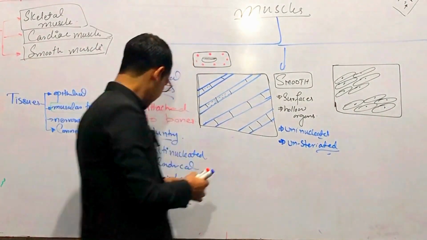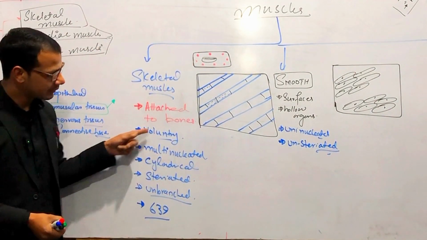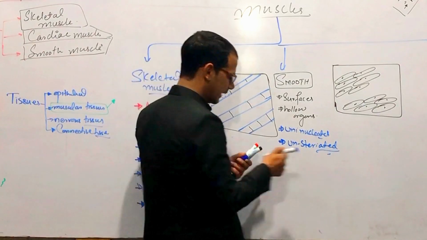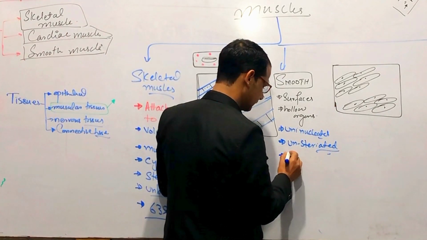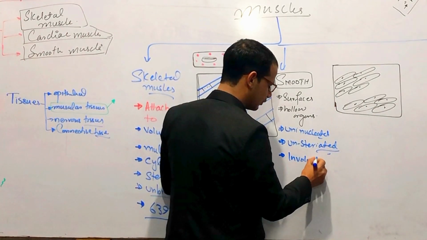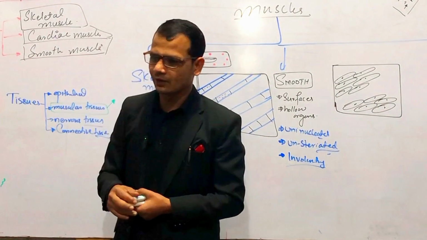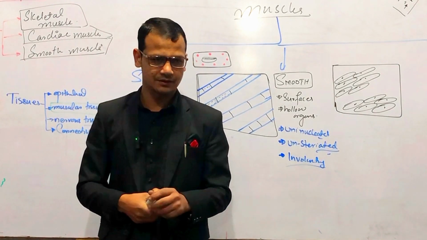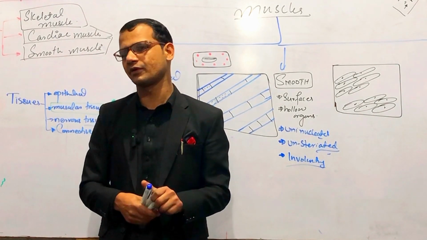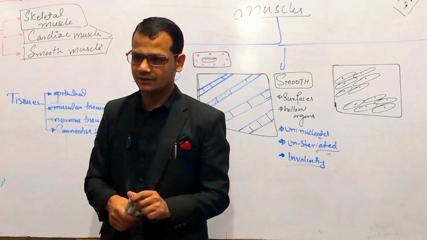The next thing is that skeletal muscles are voluntary, but smooth muscles are involuntary. Can you say to your stomach, please stop for a while? No, we cannot stop our stomach. We cannot stop our intestinal movements, right?